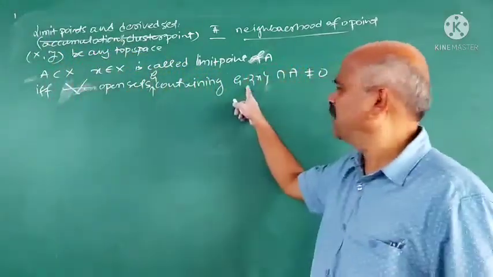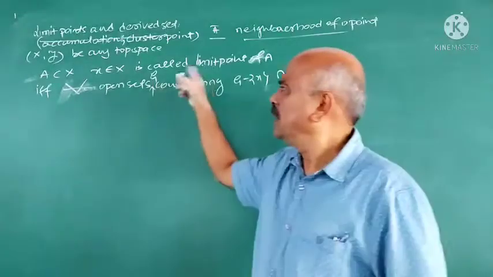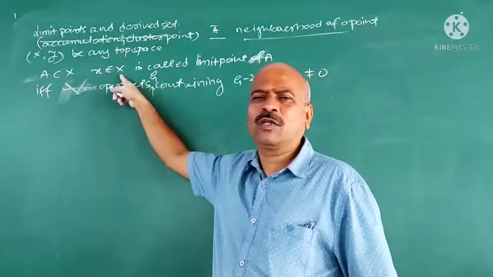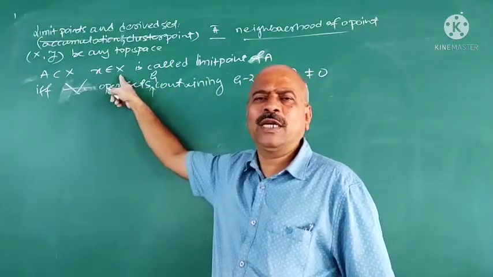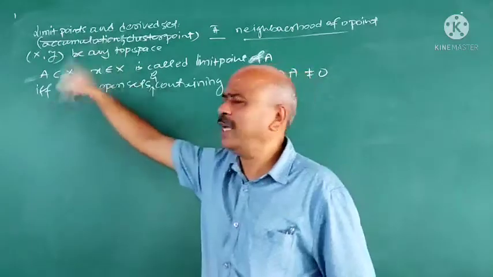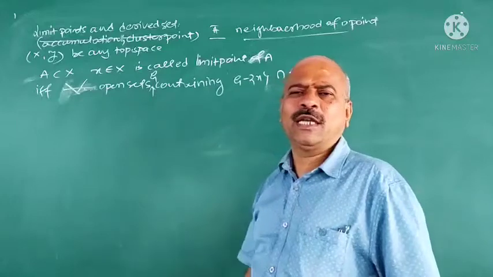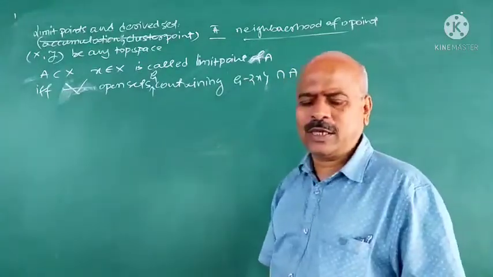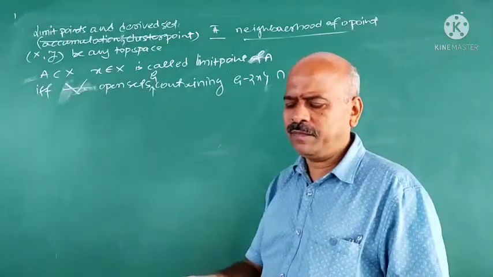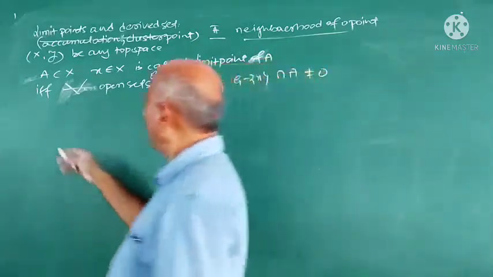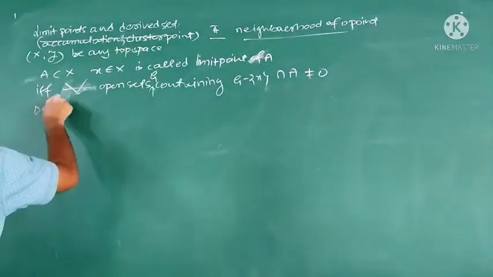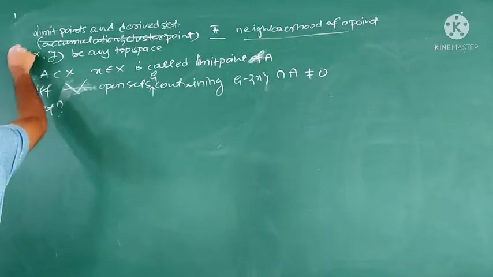This definition is simple, easy to remember. Suppose x is any arbitrary point belonging to X. It is called a limit point of the set A, where A is a subset of X, if and only if for every open set G containing x, G minus {x} intersection A is not equal to φ. Now, another definition. This is the definition of limit point.